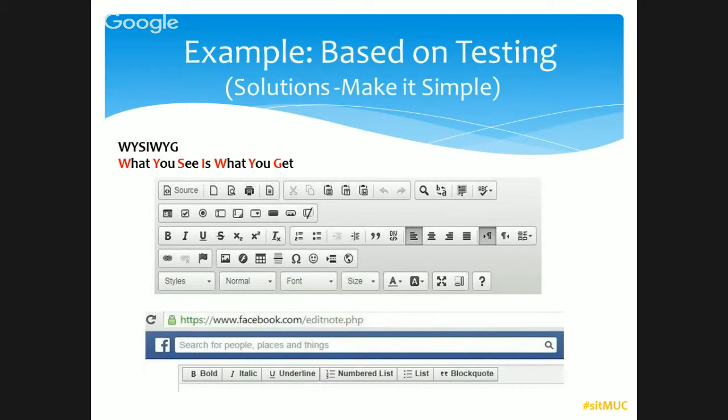See here, this is one of the WYSIWYG editors. See how many things. How many of you know what the different things are? They give everything to help you use it. It's user friendly, but actually it's not. The more you put in, the more chances for hacking, the more chance of vulnerability. See the example of Facebook. It's the most famous website, and see how many options they have given. Only a few. If you see the new one also, there are only a few. Why do you think they can't give more to make it user friendly? No. That's one of the important things: make it simple. Just give only those options which are really needed. Otherwise, make your application more secure rather than giving different options which nobody uses.